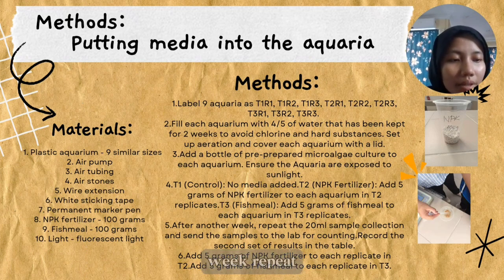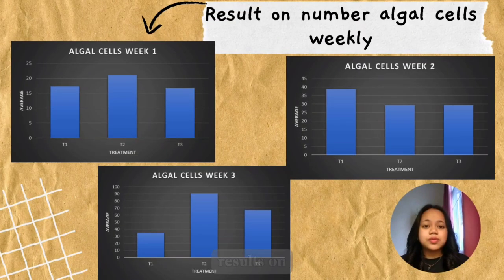After another week, repeat a 20 milliliter sample collection and send the samples to the lab for counting. Record the second set of results in the table. Add 5 grams of NPK fertilizer to each replicate in T2 and add 5 grams of fish meal to each replicate in T3.